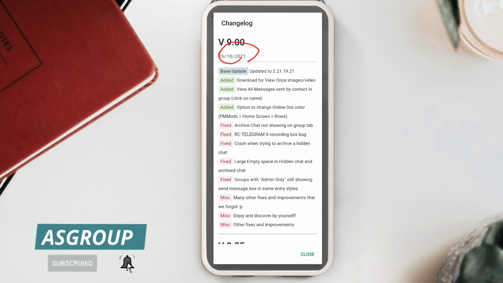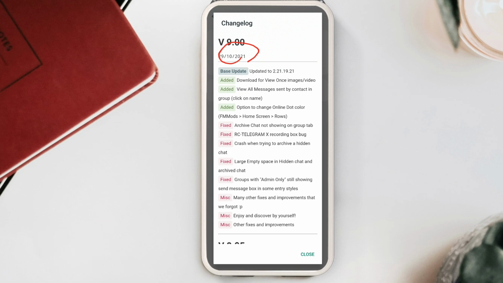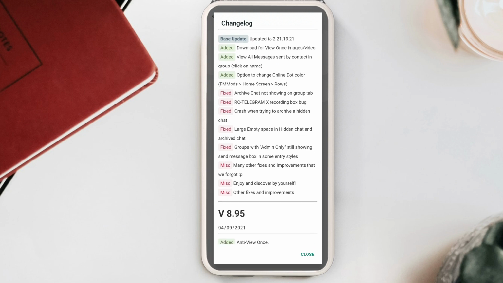In this application, if we talk about the base update, it is 2.21.19.21. You can check it out here. If we talk about the A to Z features of this application, if you update to the latest version, what features have been added and what bugs have been removed, you can check it out here. All the lists are shown here.